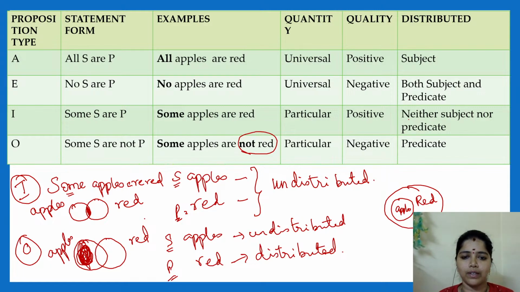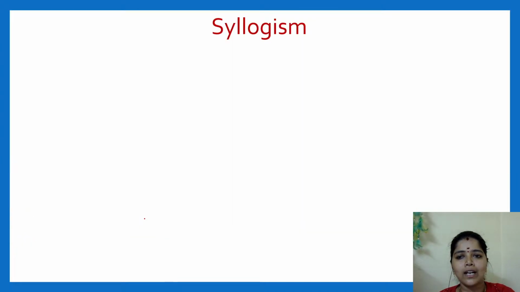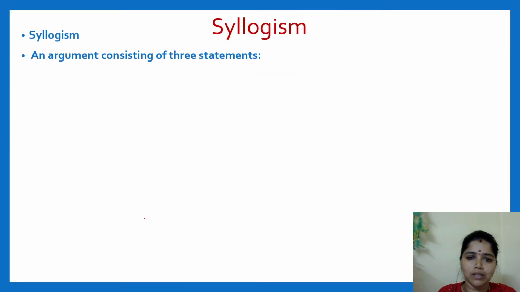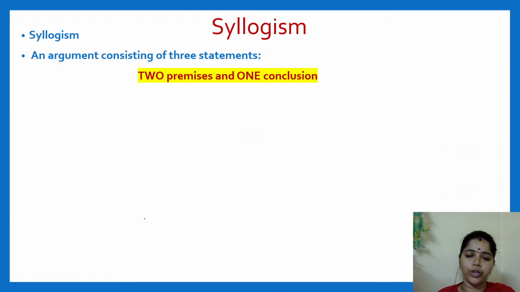So you have to remember, A means subject, E means subject and predicate, I means neither, nothing, O means predicate. With this understanding, now we will move to the concept of syllogism. What do you mean by a syllogism?